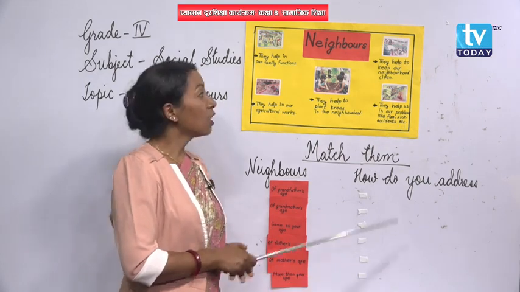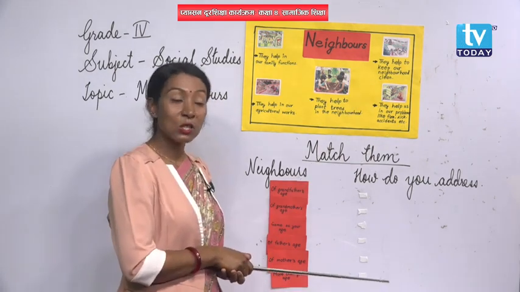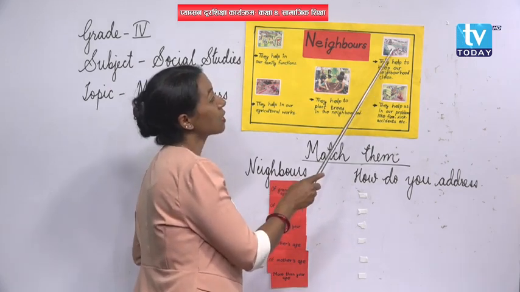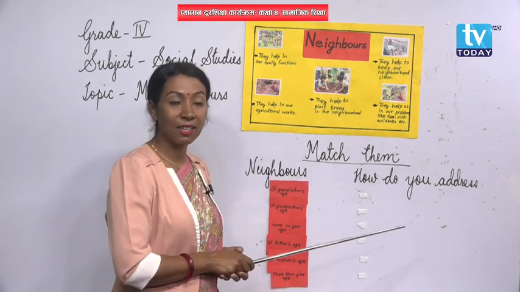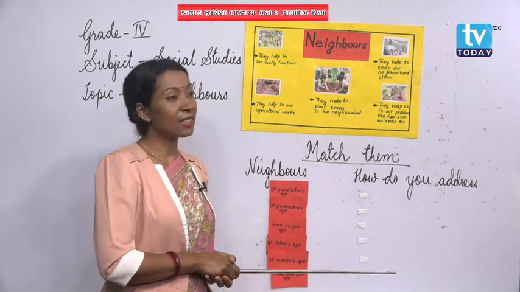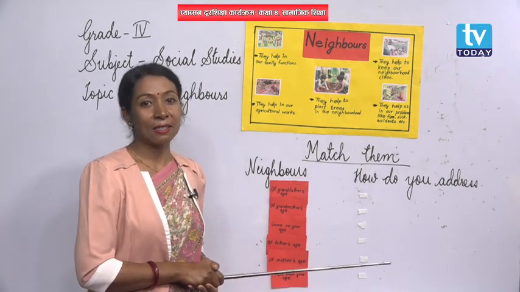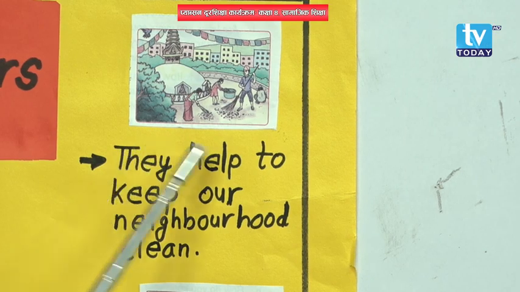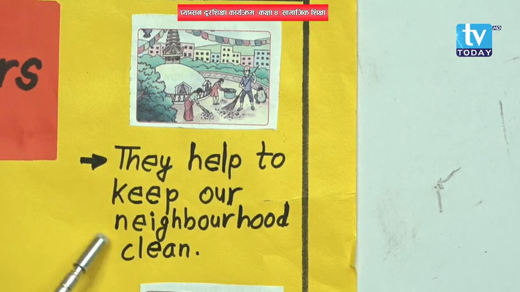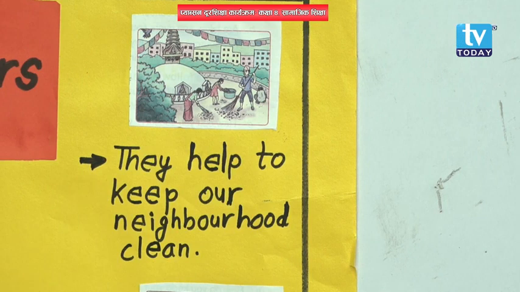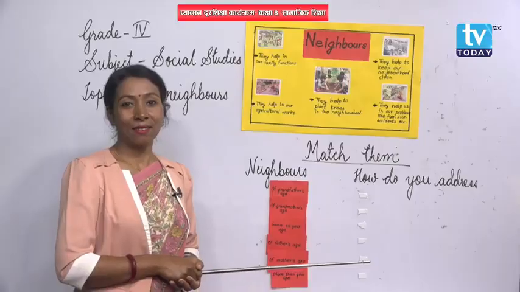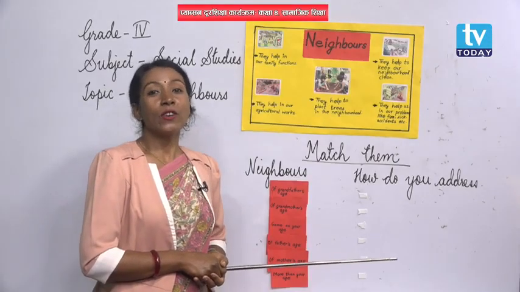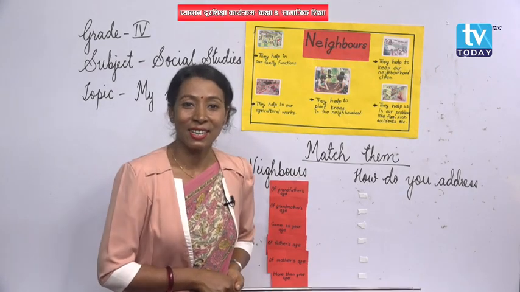It may take long hours also, right? So some neighbors, four or five neighbors, are together and they are cleaning the place. So what you can understand is that neighbors even help to keep our neighborhood clean. If our neighborhood, the place where we are living, is clean, what happens then? Then we can be fit and fine, healthy, isn't it?